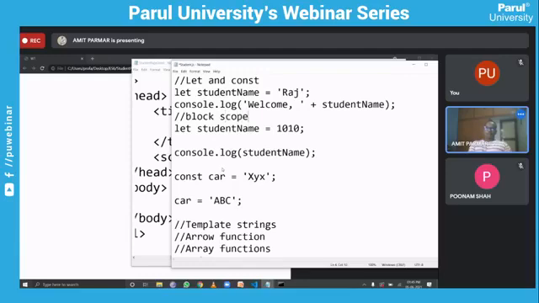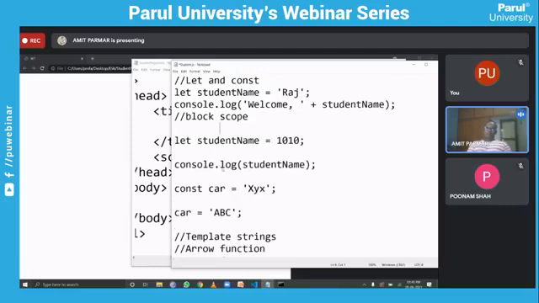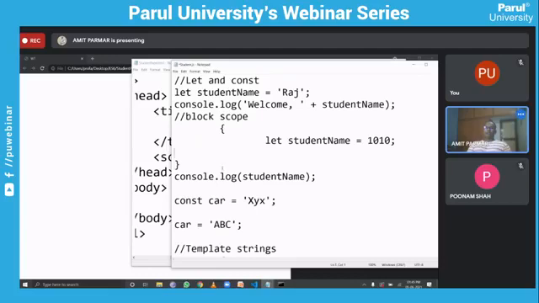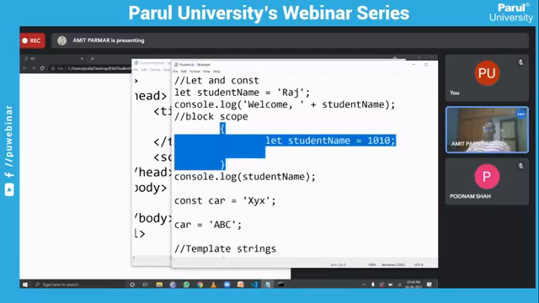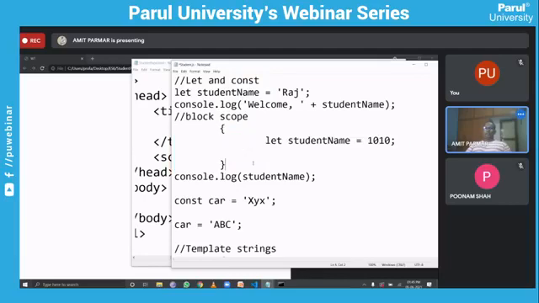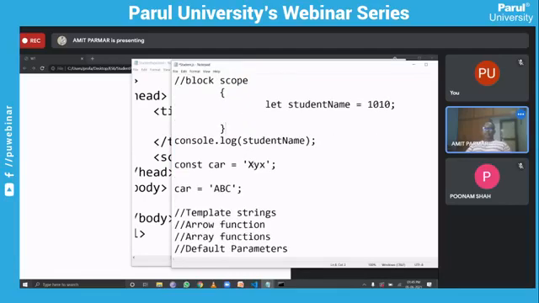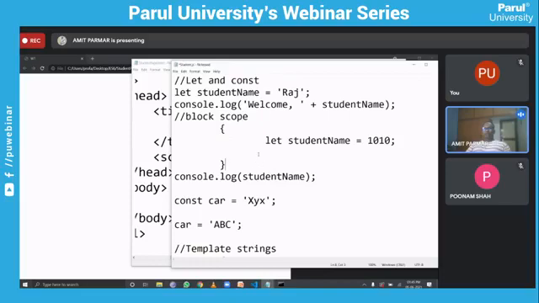Block scope means that if you declare a variable inside curly braces like this, and you use it inside the curly braces, for example in any function, this particular variable will have scope for this block only. It is not going to be accessible outside this block, right? So this is something interesting, and that is where you can use block scoping.